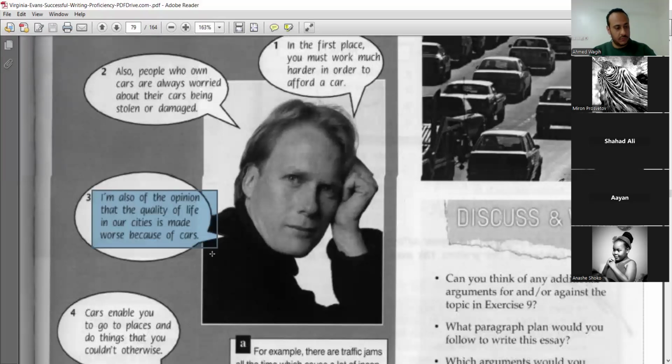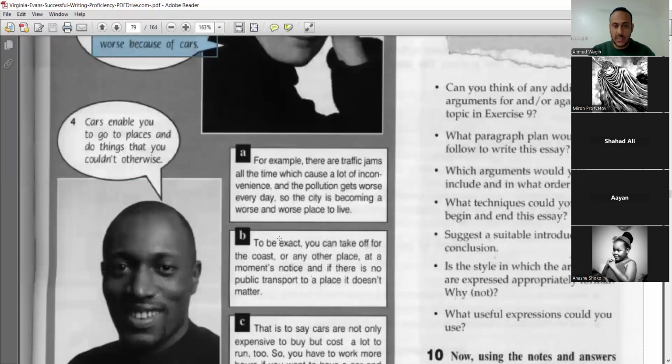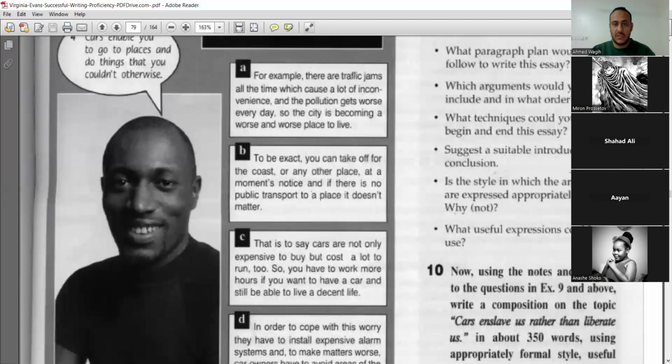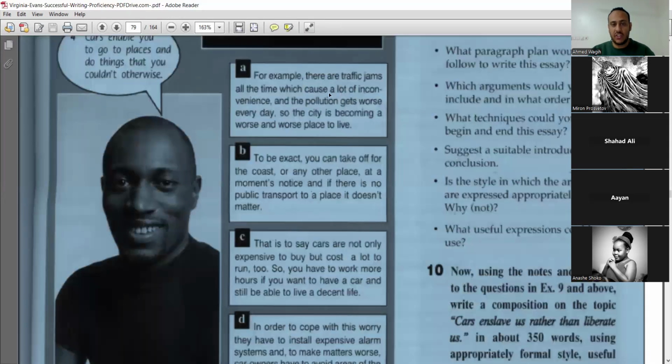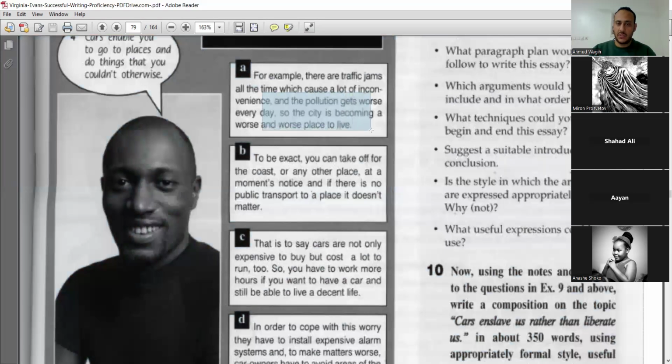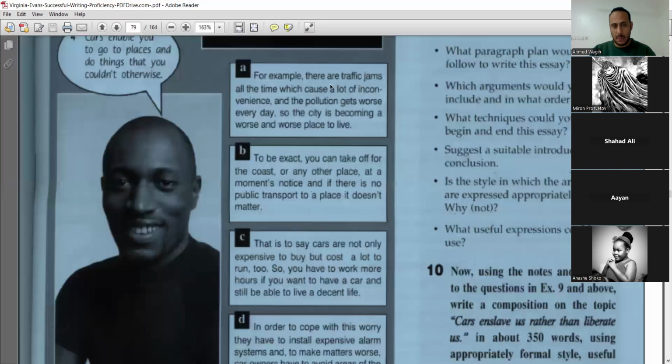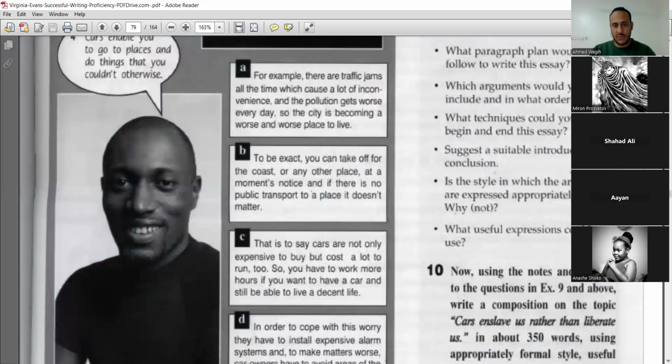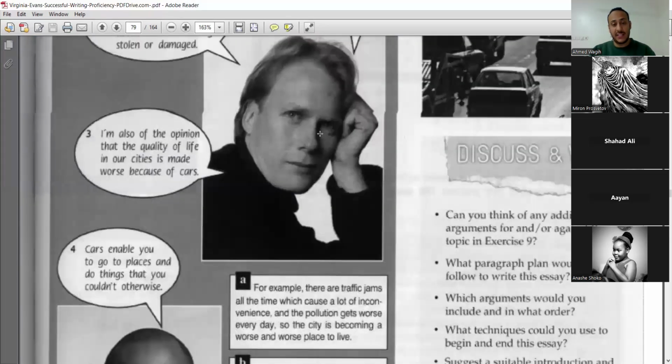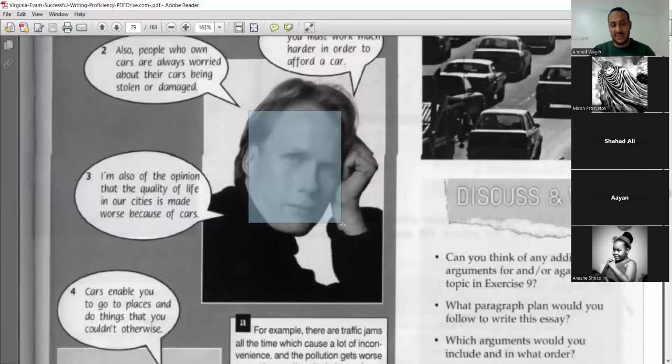How does this happen? Because, for example, there are traffic jams all the time, which causes a lot of inconvenience, and the pollution gets worse every day. So the city is becoming a worse and worse place to live. So these are the three ideas and the supporting details that that man thought of.